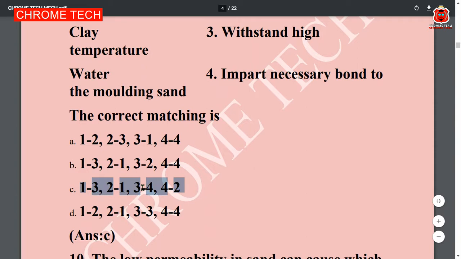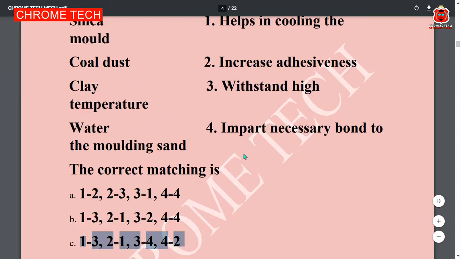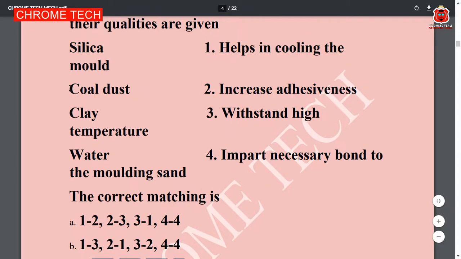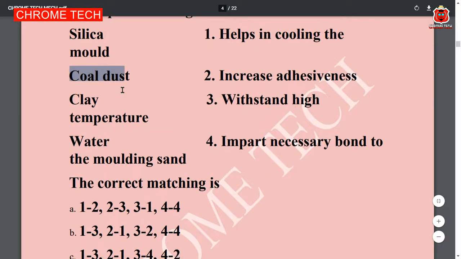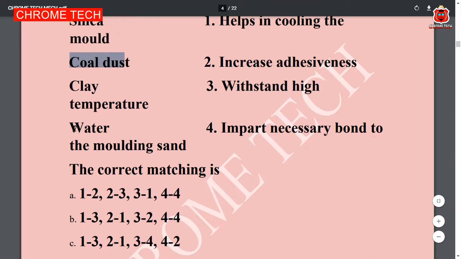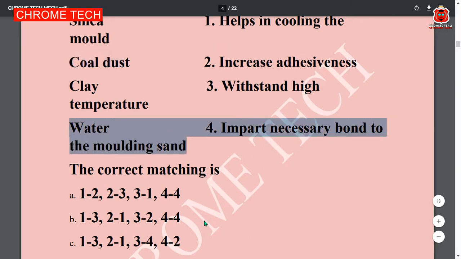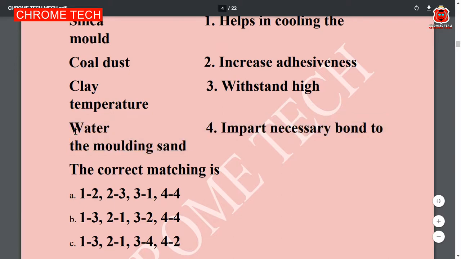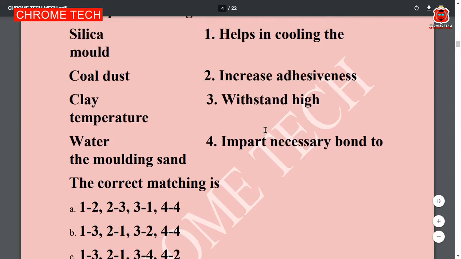1 3, we choose 2 1, 3 4, 4 2. 2 1: 2 is coal dust, it helps in cooling the mold. Helps in cooling the mold is the correct answer. And observe 3 4: 3 is water, 4 is impart necessary bond in molding sand. These are correct answers, 3 4 and 4 2. Silica 1, coal dust 2, clay 3, water 4. 4 2 increases adhesive.